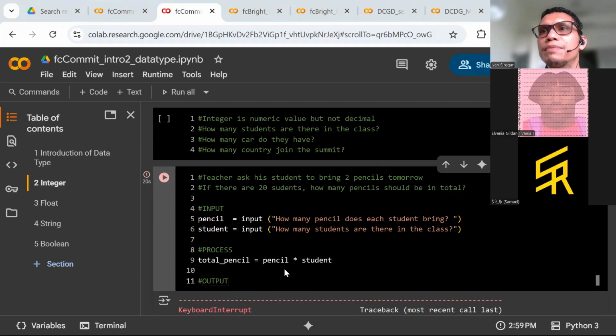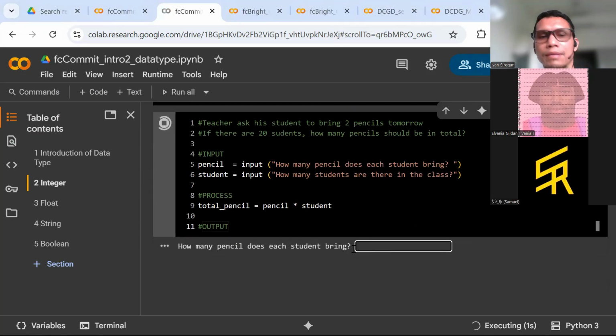Di sini ada proses perkalian, padahal ininya itu adalah dalam bentuk apa? Dalam bentuk string ya. Oke.